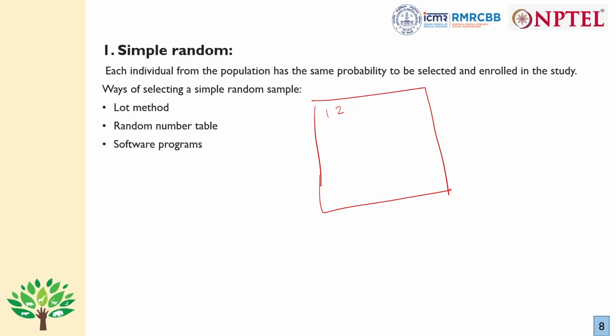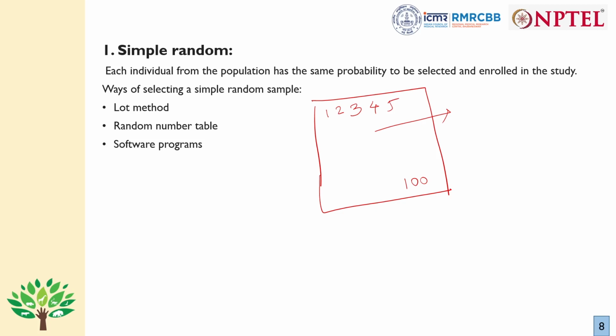So I'll be using the word units. We need a list of all the units in the sampling frame, and then from this sampling frame we will be using maybe a lot method and we will be selecting 1 or 2 or however many, based on the sample size. So the limitation here is we need this list, otherwise we will not be able to do simple random sampling.